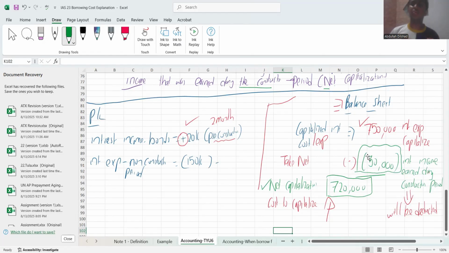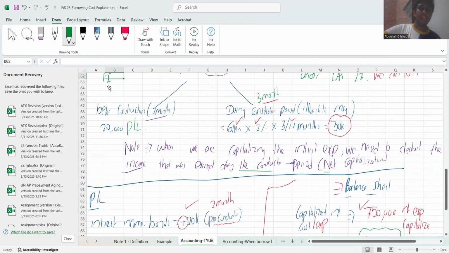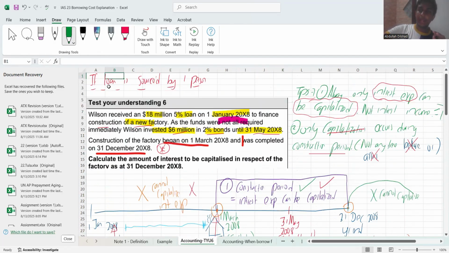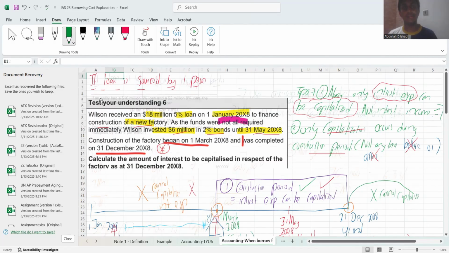Since it's new, what I want you all to do is pause it, rewatch it, and then try to understand the concept, and then jump into your Kaplan and BPP, right? Okay. So we are done with that part. Now, this part might be complicating or it might be new for most of the people. If you all watch it in a slow paced manner, you will be able to understand, right? It's a very easy one. You all just don't need to complicate.